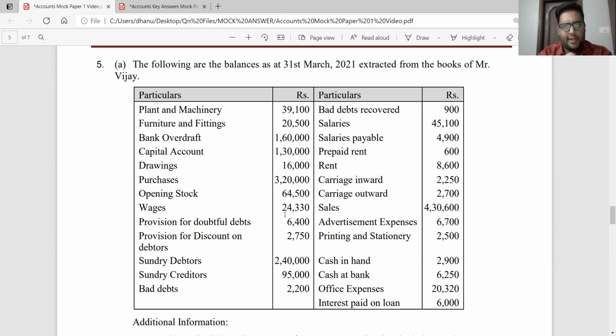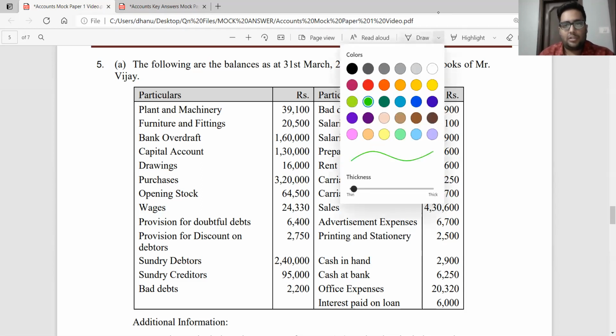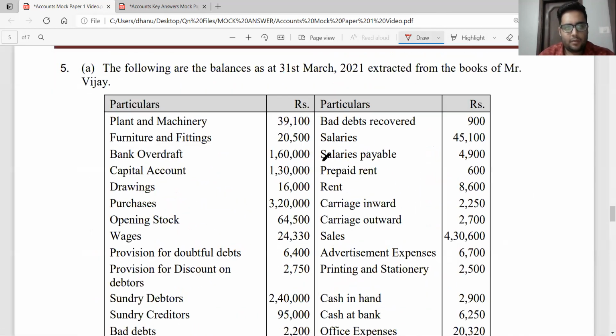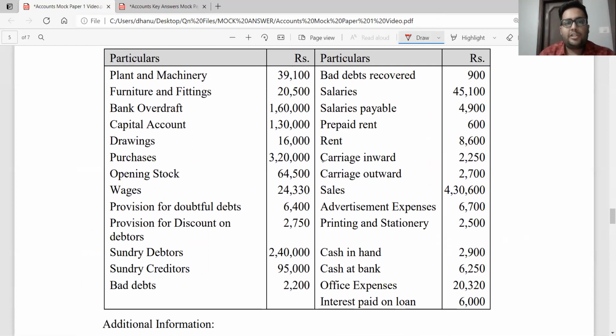I'm going to give you the classification of the accounts. You will go and place them in the appropriate place in the financial statements. Okay, let us go ahead to give the classification now one by one. So plant and machinery, where do we record, sir? We record in the balance sheet on the asset side. Furniture and fixtures, again on the balance sheet asset side. Bank overdraft, balance sheet liability side. Capital account, balance sheet liability side. Drawings account, balance sheet liability side as a deduction from capital.